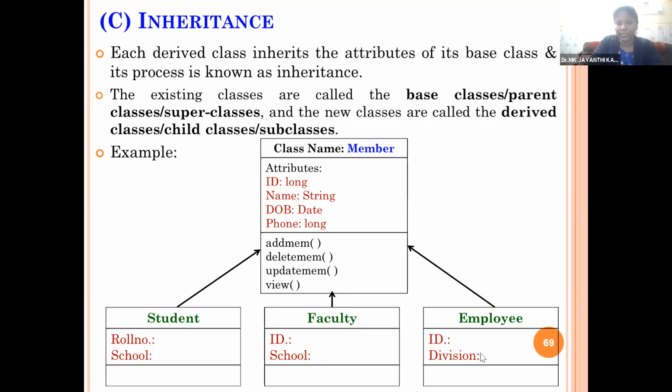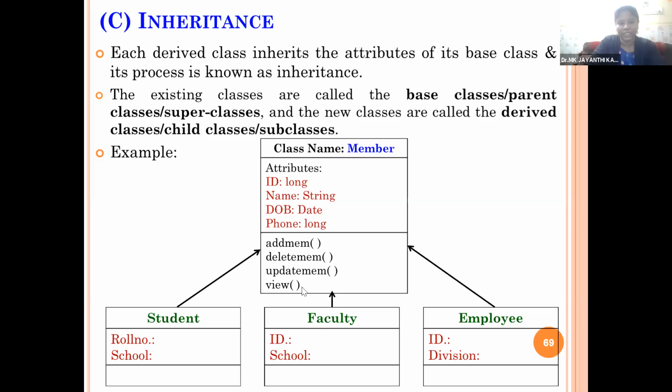And the employees also have the basic parameters along with additional parameters like ID of the employee and division of the employee, and the basic parameters, employee ID, employee name, employee date of birth, employee phone number, will also be used. And all 4 functions, the student can also make use of.